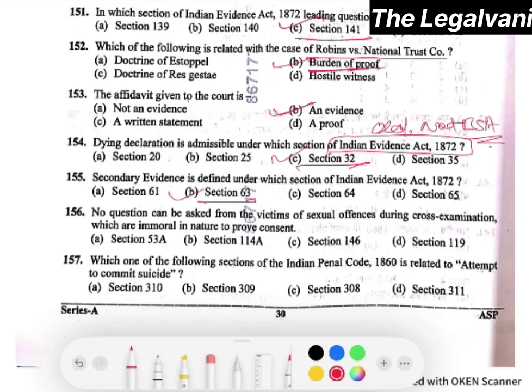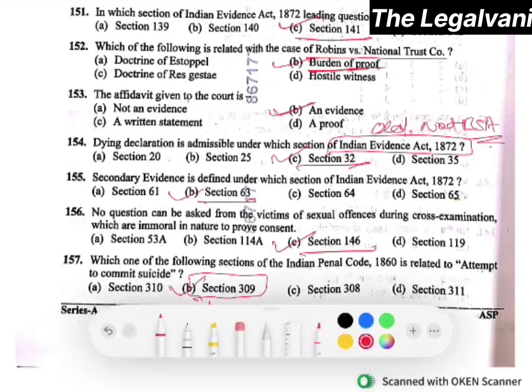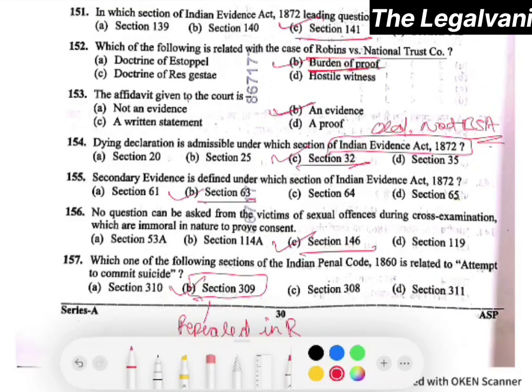Question 156. No question can be asked of victims of sexual offences during cross-examination which is immoral in nature to prove consent. The right answer here will be section 146, that is option number C. Question number 157. Which one of the following sections of the Indian Penal Code is related to attempt to commit suicide? The right answer would be section 309, right? However, sorry, it is repealed in BNS 2023, right?